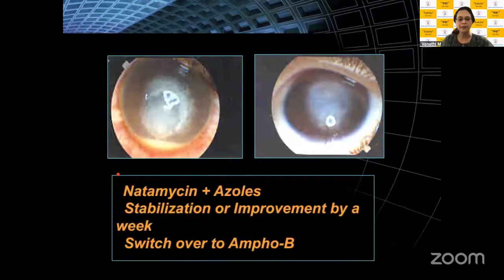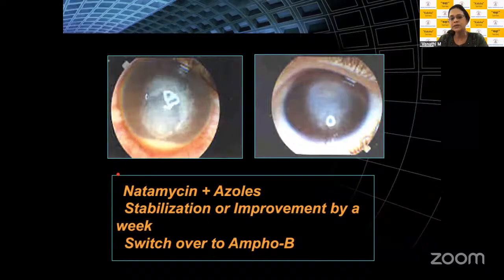As I already briefed you, the important thing is what you need to start, whether you want to start polyenes, small molecular or large molecular polyenes, largely natamycin or amphotericin, is what we have. Whether you want to add on azoles, and which azole you would like to use. Largely we have only voriconazole, but we have done a study using posaconazole now. Posaconazole is also very effective, specifically if you're looking at refractory ulcers, because its antimycotic spectrum is larger and its MIC is the lowest compared to all the other azoles.